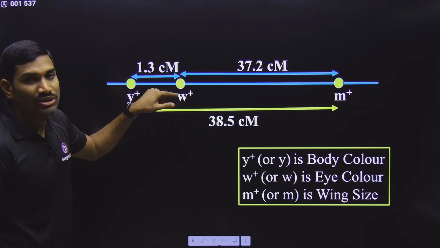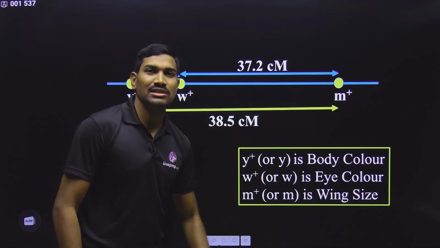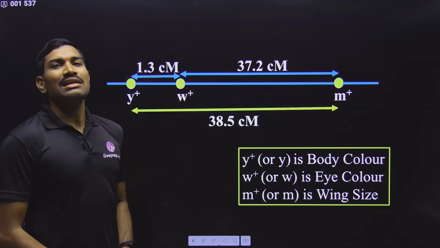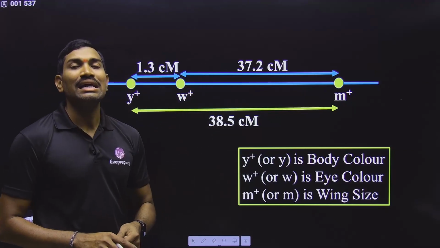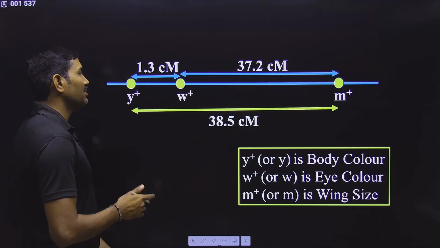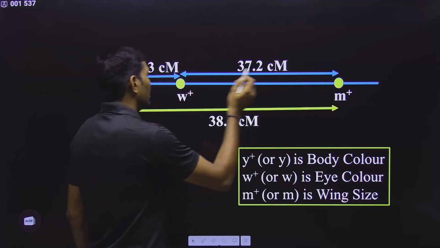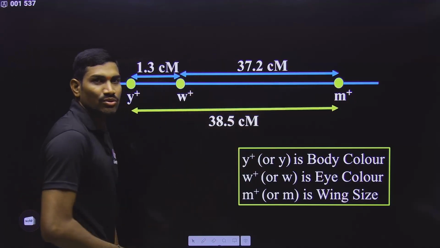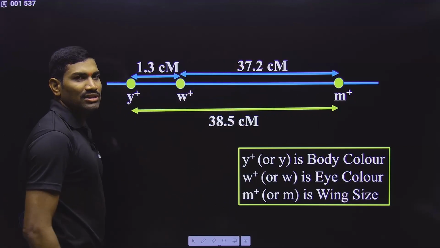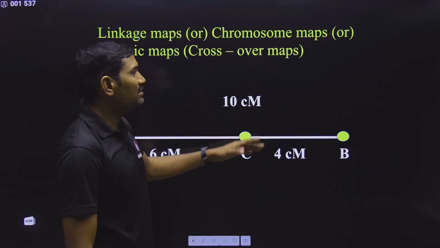In this way also question can be asked in the examination very clearly. In the regular classes we have discussed all these points. Clear? So this is about this linkage concept, and also about the linkage maps. So this is simply called linkage maps. In the examination they may say that distance between A and B is so and so, B and C is so and so, A and C is so and so. Can you arrange them in a sequence? Yes, you can arrange. Simply add all these things, so that you satisfy all these values. In this way you need to prepare these linkage maps.